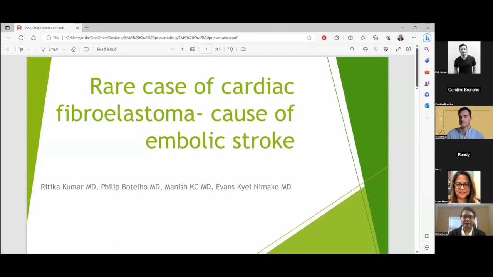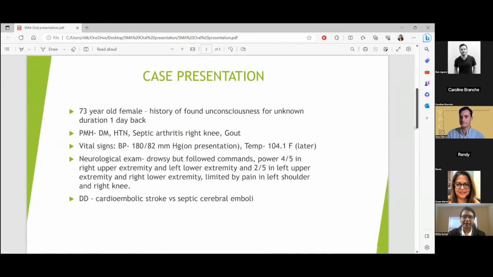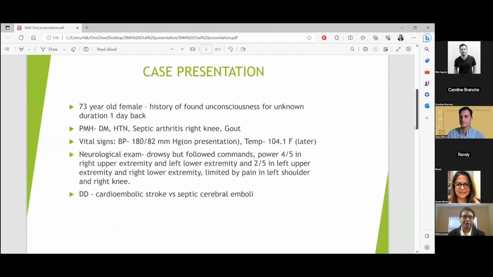So I'm going to start my case presentation. It's a rare case of cardiac fibroelastoma, which was a cause of embolic stroke. A 73-year-old female came with history of being found unconscious for unknown duration one day back.